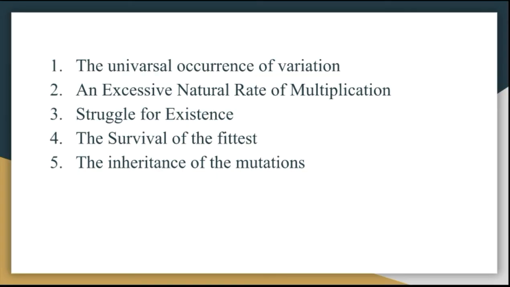Okay, so that is one particular mutation. In that, we have seen variations or successive variations. You have seen here the fit animals, while the unfit or less fit animals will be eliminated before they have reproduced. So that is the inheritance of the mutations. These are the five elements of the natural selection theory.